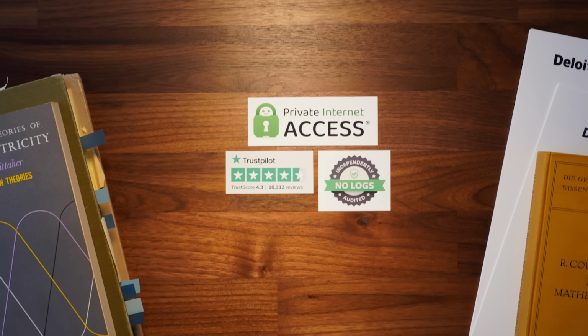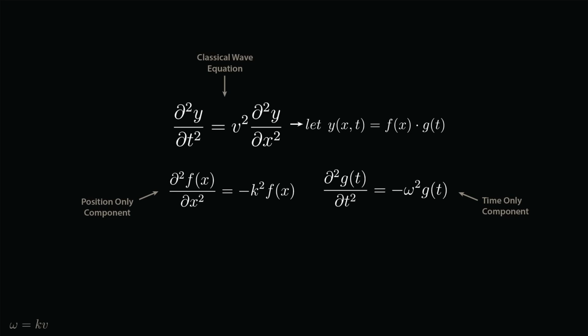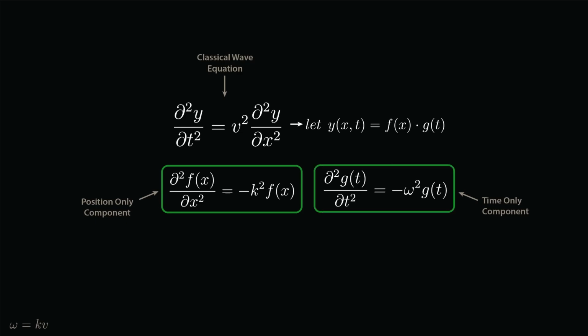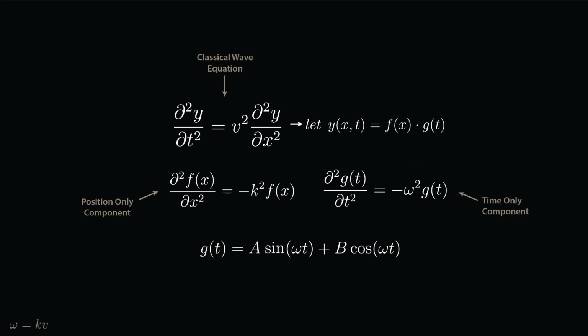Now back to exactly how imaginary numbers snuck into Schrödinger's equation. In Schrödinger's initial approach, he started with the part of the classical wave equation that only depends on position. To completely solve our vibrating string example, we have to multiply our spatial solutions f by our solutions in time g to compute the final position y of each point on the string as a function of position and time. In the classical wave equation, the spatial and time components are the same differential equation, just with different constants. So the solutions in time are also just sine and cosine waves.